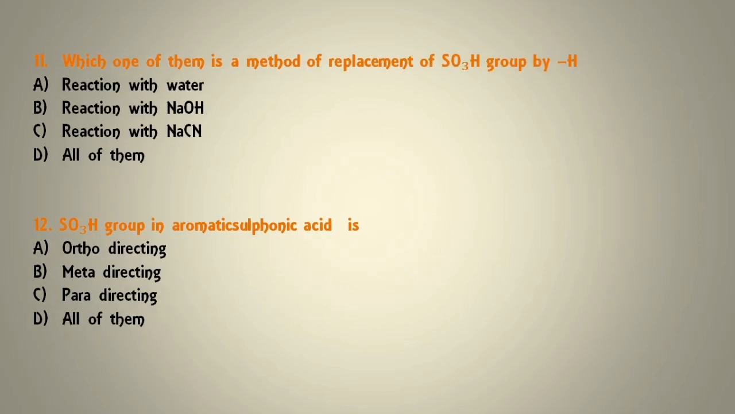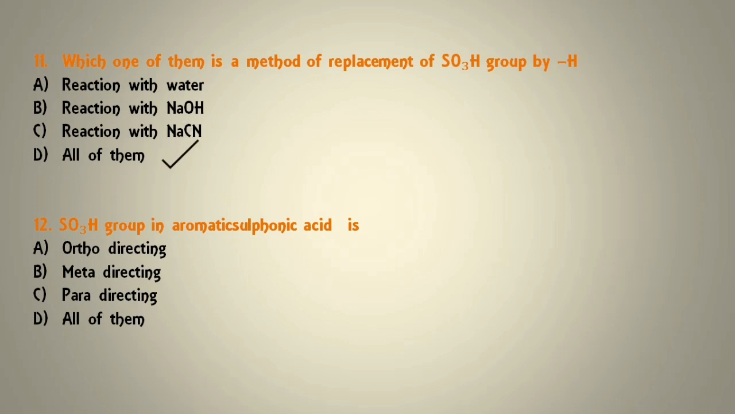Next question. Which one of them is a method of replacement of SO3H group by H? That means which of these methods lead to the formation of alkanes? So the first option is reaction with water. Next is reaction with NaOH. Third is reaction with NaCN or all of them. So the correct option will be option number D, all of them.